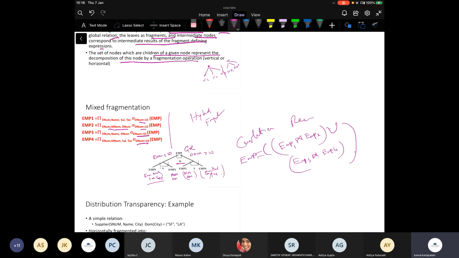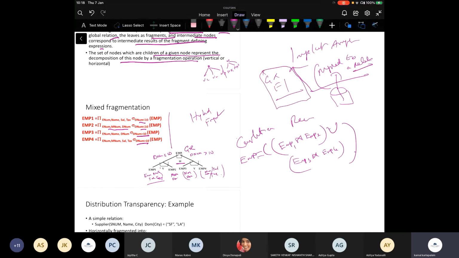Therefore, there is an implicit assumption here that the data at the site can be mapped to a relation. After that, my whole global relation, fragments and all that will go ahead.